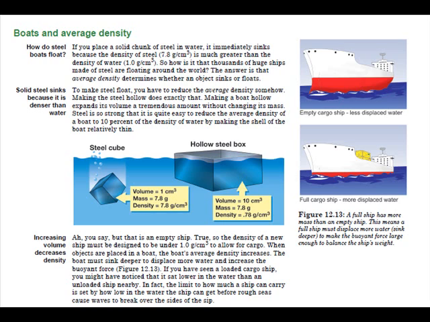Making a boat hollow expands its volume a tremendous amount without changing its mass. Steel is so strong that it is quite easy to reduce the average density of a boat to 10% of the density of water by making the shell of the boat relatively thin. Ah, you say, but that is an empty ship. True, so the density of a new ship must be designed to be under 1 gram per centimeter cubed to allow for cargo. When objects are placed in a boat, the boat's average density increases.